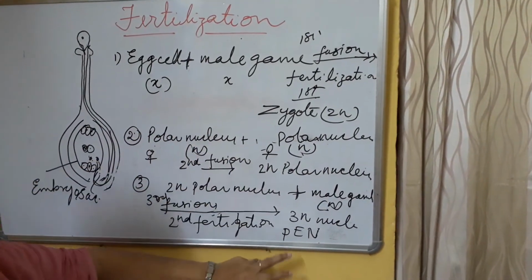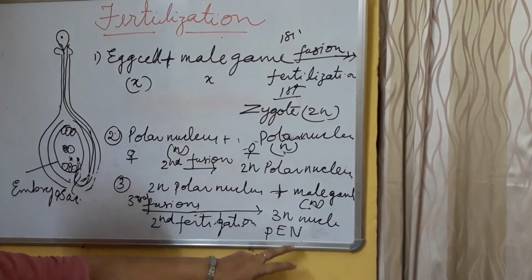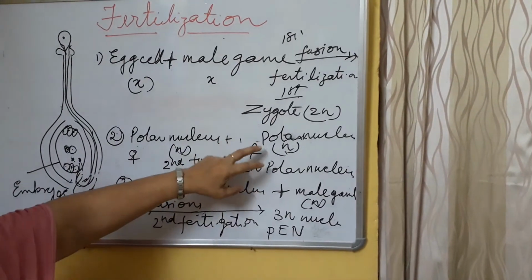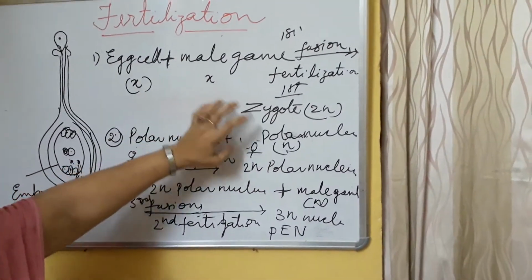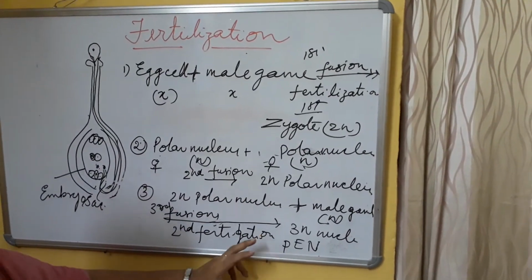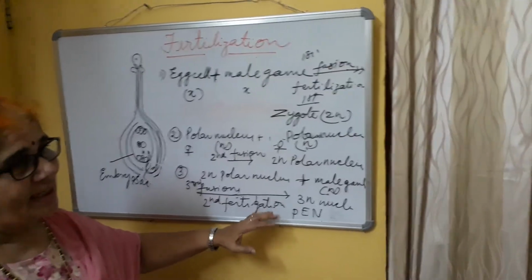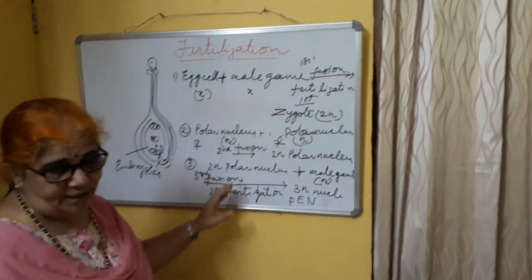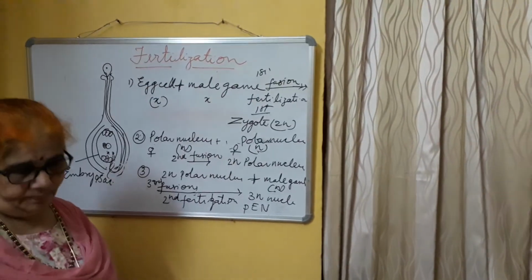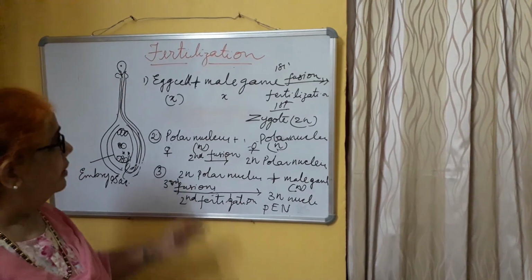Another is the primary endosperm nucleus, which is 3N, while the zygote is 2N. This will continue to grow, and the PEN, the primary endosperm nucleus, will give food to the growing embryo, as each cell contains a huge amount of nutrients. Okay, now let us see, this is fertilization.